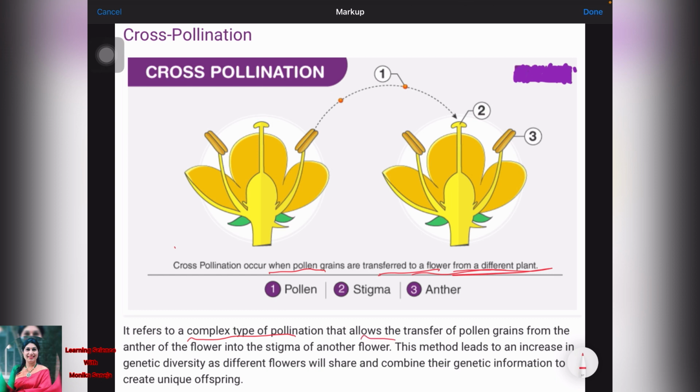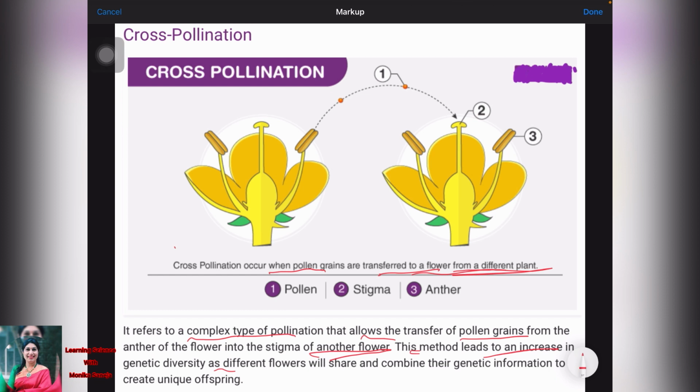It allows the transfer of pollen grain from the anther of the flower into the stigma of another flower. This method leads to an increase in genetic diversity. Why does this increase the genetic diversity? Because the pollination occurs between two different flowers.